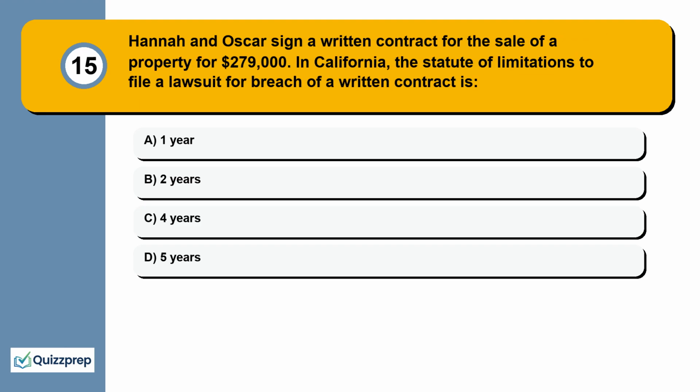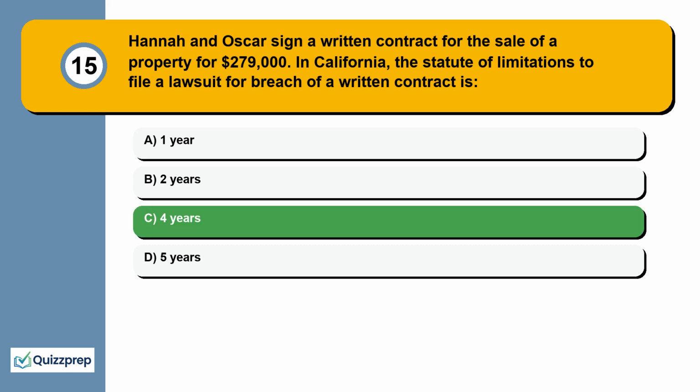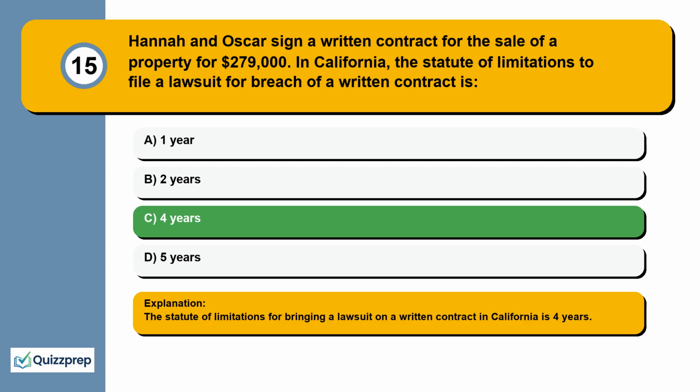Question 15. Hannah and Oscar sign a written contract for the sale of a property for $279,000. In California, the statute of limitations to file a lawsuit for breach of a written contract is 1 year, 2 years, 4 years, 5 years. The statute of limitations for bringing a lawsuit on a written contract in California is 4 years.